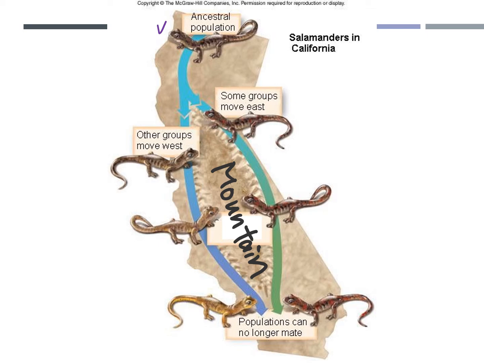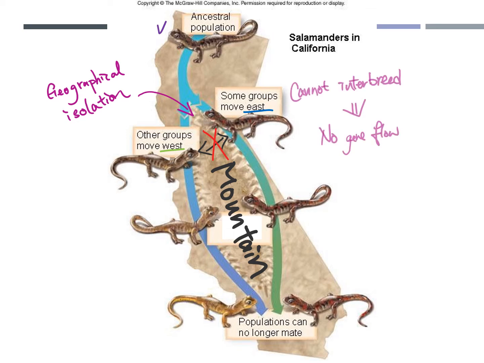So some of the group start to move to the east, and the other group move to the west. We call this also geographical isolation. Since they are separated by the mountain, they no longer interbreed, and there is no gene flow between the group in the west and the group in the east.